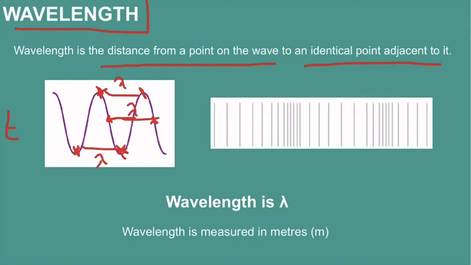We can do exactly the same for this longitudinal wave. We just have to find two identical points that are next to one another. So we could go for the end of this compression here to the end of the next compression there, and that length there would be our wavelength. Or it could even be the middle of this rarefaction and the middle of the previous rarefaction, and that would be the wavelength there. You'll notice that I'm using this strange symbol here to show the wavelength, and that is the Greek letter lambda. It looks a bit like an upside down Y, but that's the symbol we use to denote our wavelength. And our wavelength is always measured in meters.